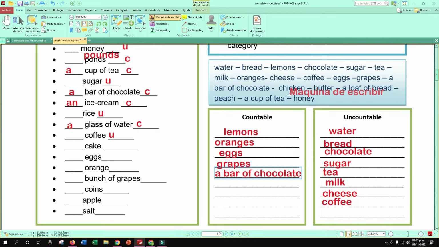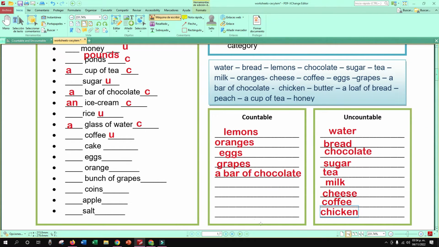Como acá estamos hablando de comida, ¿verdad? Countable. A no ser que tengamos el pollo completo, lo podemos decir countable. Pero si lo seccionamos, va a ser, ¿qué? A piece of chicken. Uncountable. Yeah, so that is uncountable. A no ser que sea el pollo, un pedazo de pollo, una pieza de pollo, sí, podemos contarlo. Pero en general, chicken, a no ser que sea el animal, ¿verdad? Pero en este caso estamos hablando de comida.